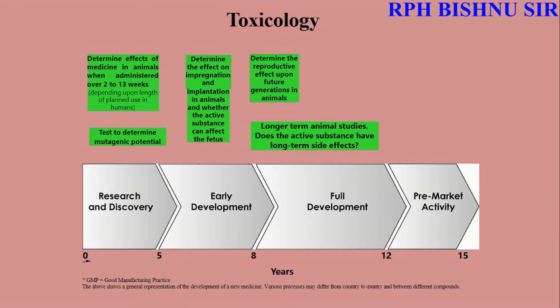Here, we should see the mutagenic potential. Determine the effect on impregnation and implantation in animals and whether the active substances can affect the fetus. Determine the reproductive effect upon future generations in animals. So, in research and development, toxicology should be carried out in animals. Longer term animal study: do the active substances have long term side effects? We should observe these types of effects in toxicology.